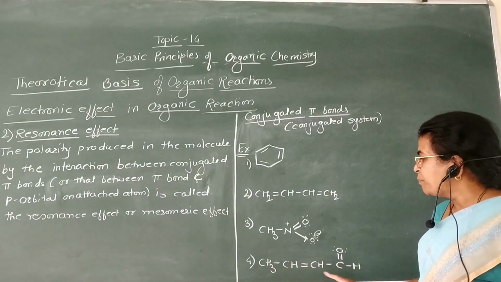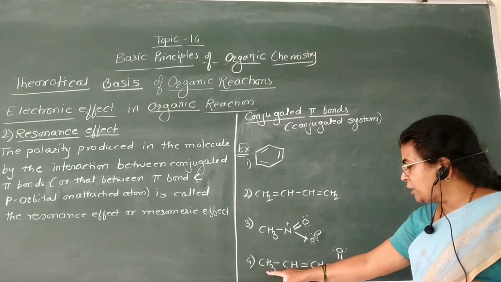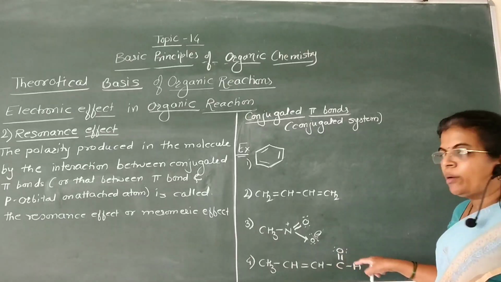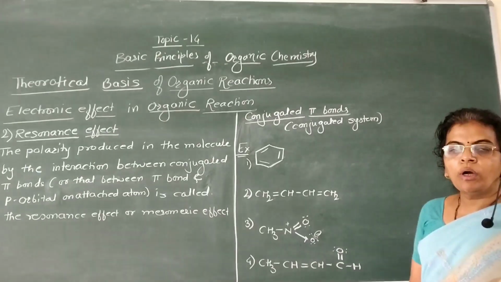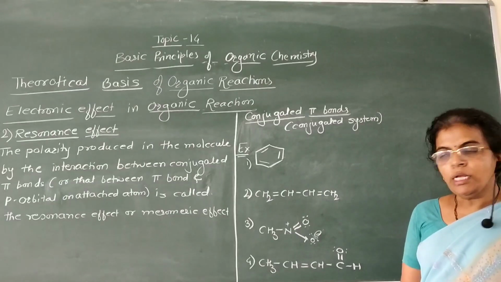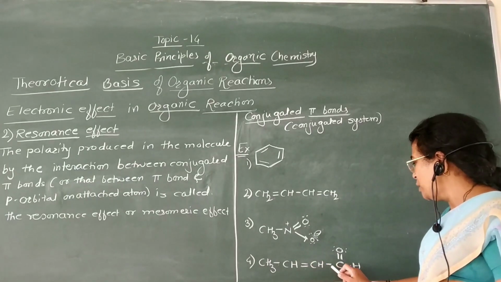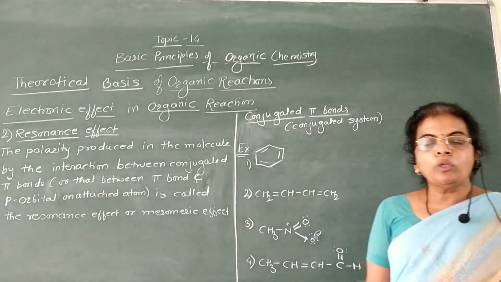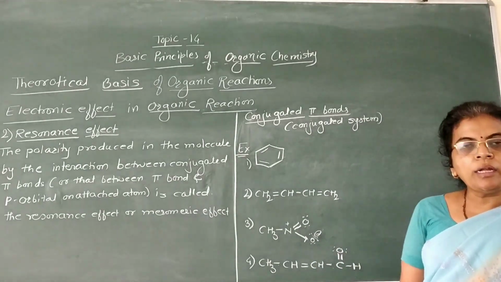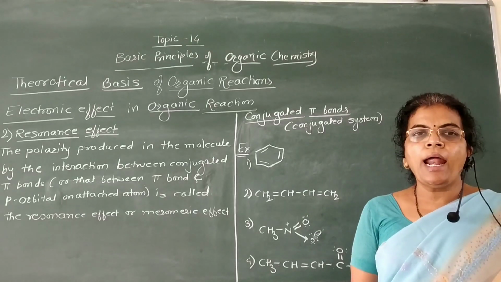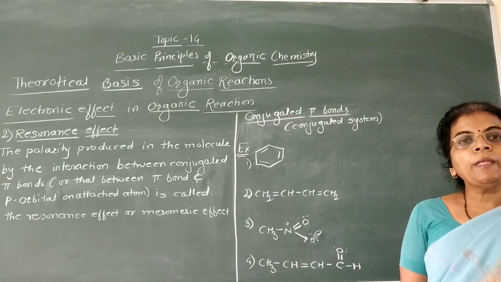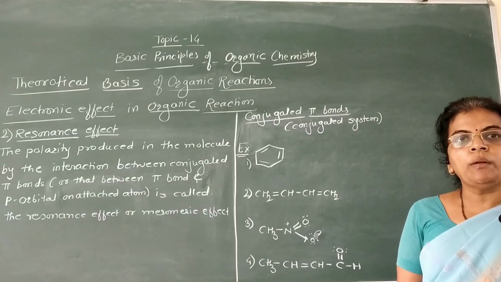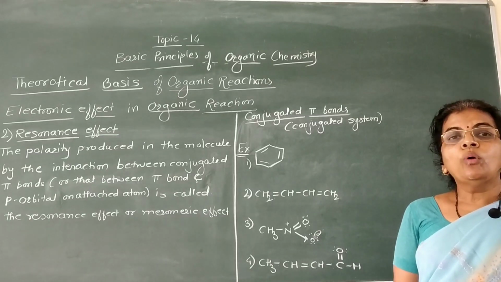Now in this case, CH3 single bond CH, double bond CH, then single bond C double bond OH. Here also there is presence of alternate double and single bonds, that is single bond, double bond, single bond and double bond. That is, a conjugated system is present. Conjugated system means having alternate carbon-carbon single and double bonds. These compounds which possess alternate double and single bonds undergo resonance.